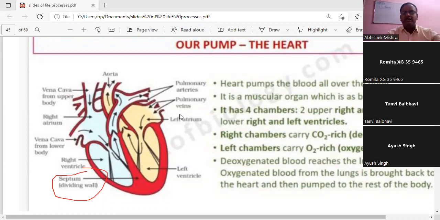And what is the significance? It meets the high energy requirement of the organism. Is it clear, Ayush? Ayush, is it clear? Okay, fine.